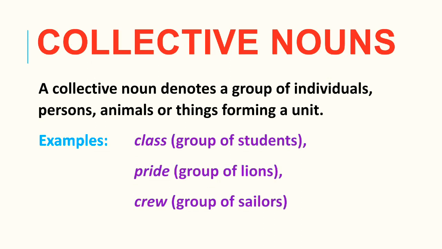So, collective nouns are the nouns that denote a group of something. Next, pride. Pride is also a collective noun as it identifies a group of lions. Crew, a group of sailors.